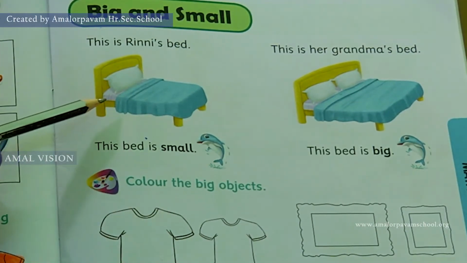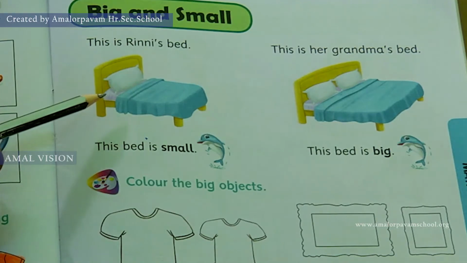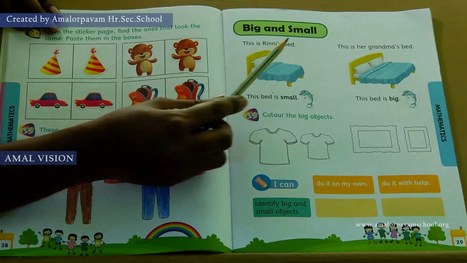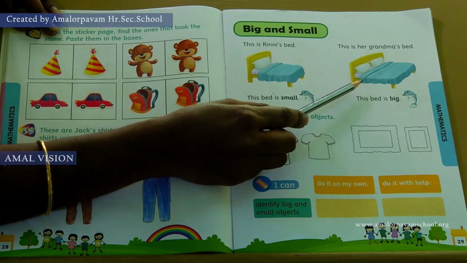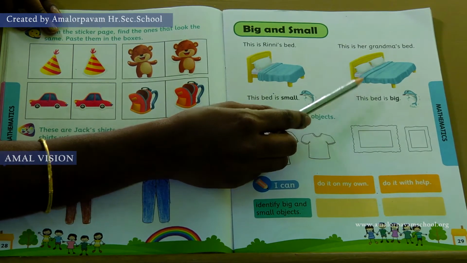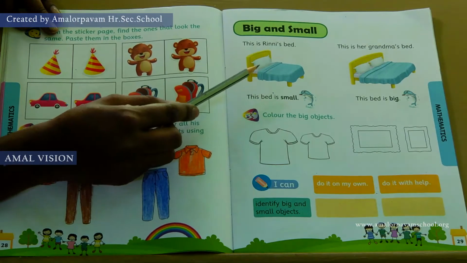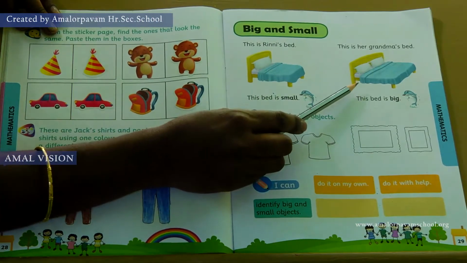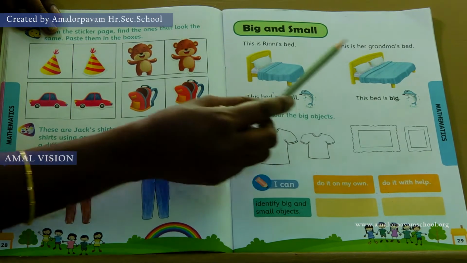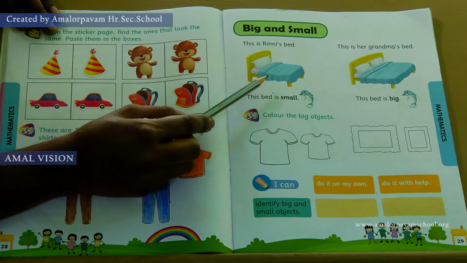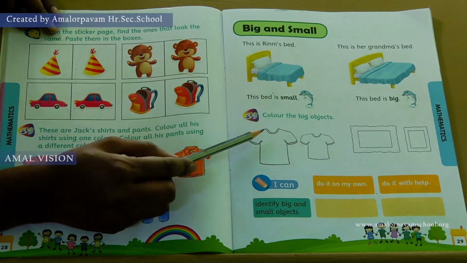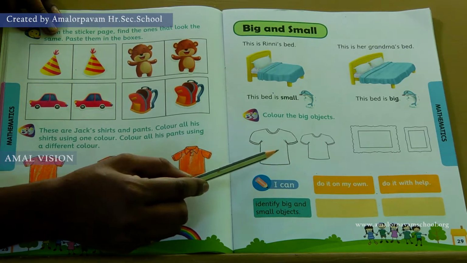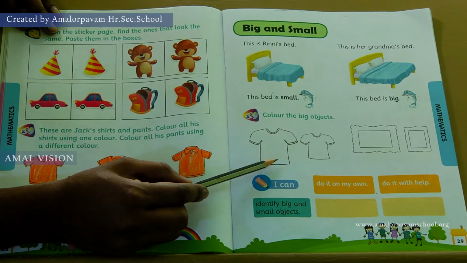What is this? This is a bed. This is Rini's bed. And this is Rini's grandma's bed. Children, can you tell me which bed is big? Yes, Rini's grandma's bed is big and Rini's bed is small. Here you are going to color the big objects. We will do this exercise in our Zoom class.